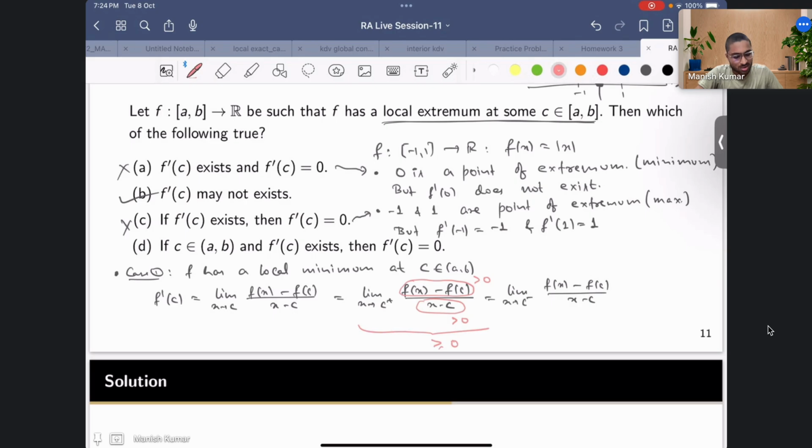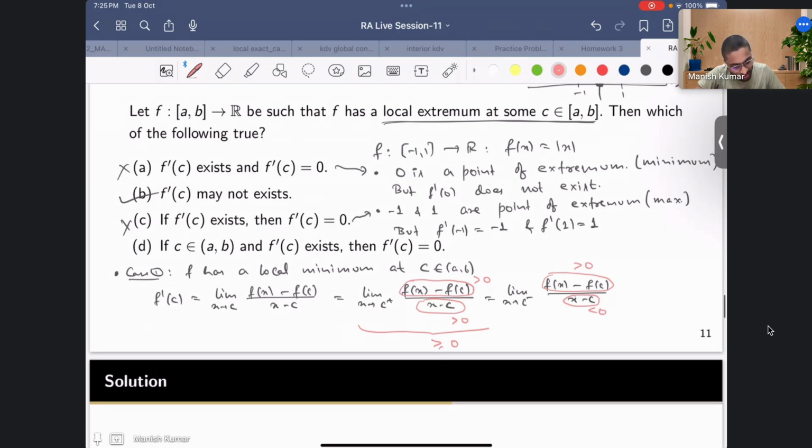Similarly, in the left case, f of x minus f of C is greater than 0, for the same reason: if you take x in the neighborhood of C, then f of x will be greater because C is the minimum. And this denominator will be negative, because you are taking x from the left, so it is less than 0.